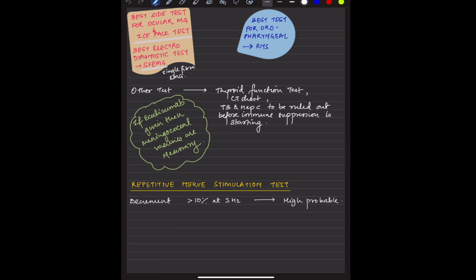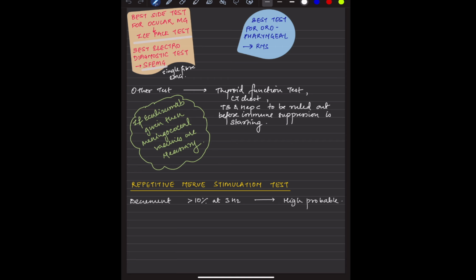The best bedside test for ocular myasthenia gravis is the ice pack test. That is very important. The best electrodiagnostic test is single fiber EMG. The best test for oropharyngeal involvement is the repetitive nerve stimulation test. Other important tests are the thyroid function test and CT of the chest.